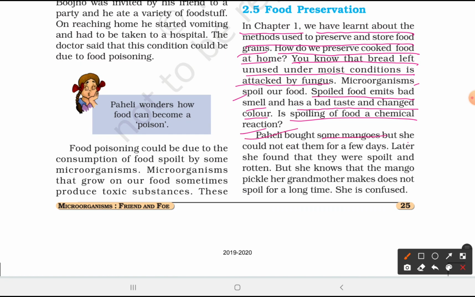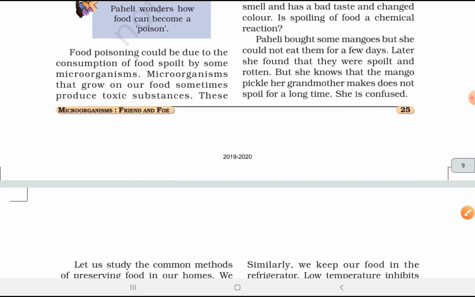Pahli bought some mangoes, but some could not be eaten. She could not eat them for a few days. Later, she found that they were spoiled and rotten, but she knows that the mango pickle her grandmother makes does not spoil for a long time. She is confused.